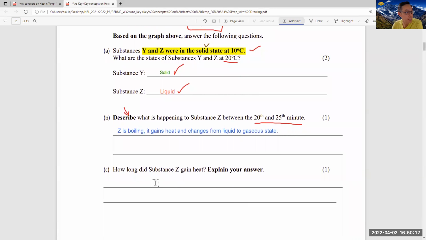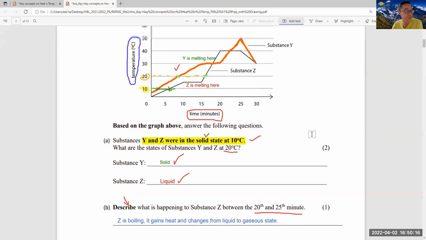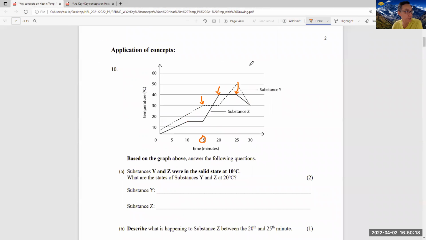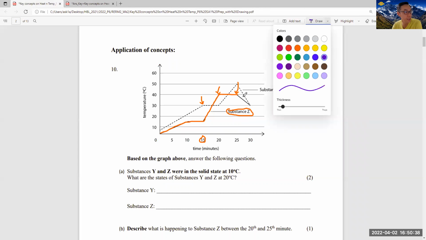Okay, next part. How long did substance Z gain heat? Okay, this one you need to be careful. If you refer to the original graph, substance Z is this part, right? The solid line. So can you see from 0 minute, it keeps increasing, then stabilizes, and then increases again, and then stabilizes, up to 25. Then after the 25th minute, it starts to drop.